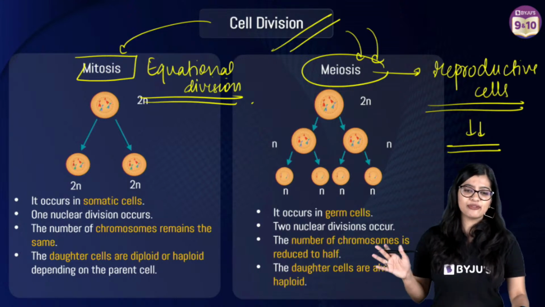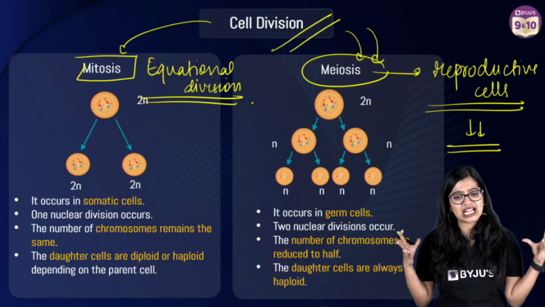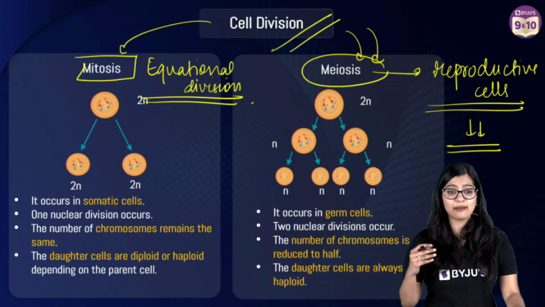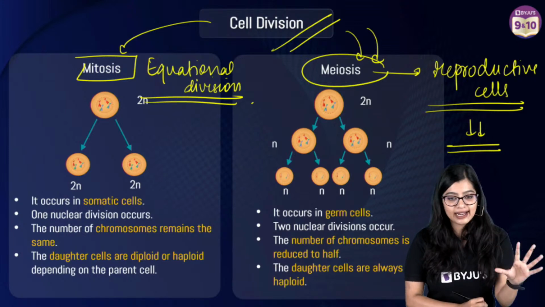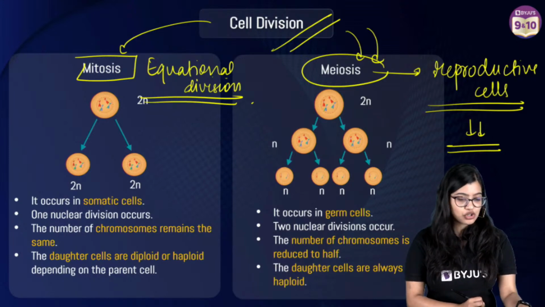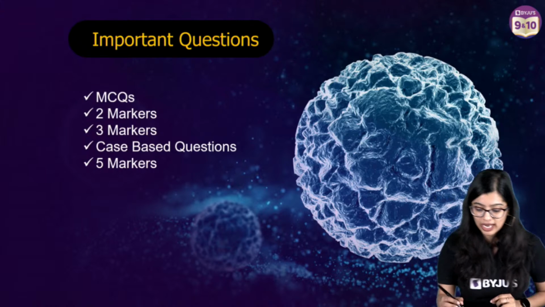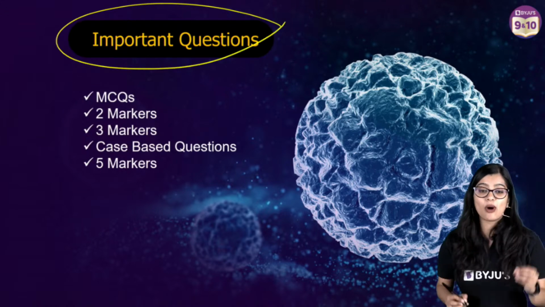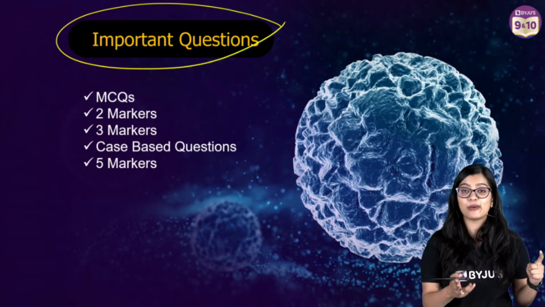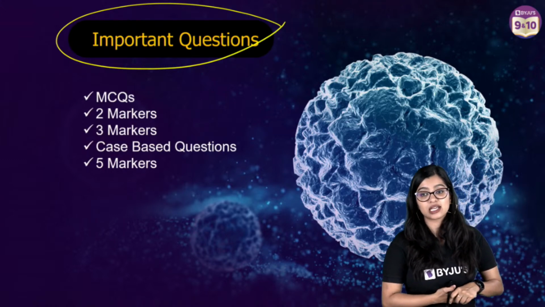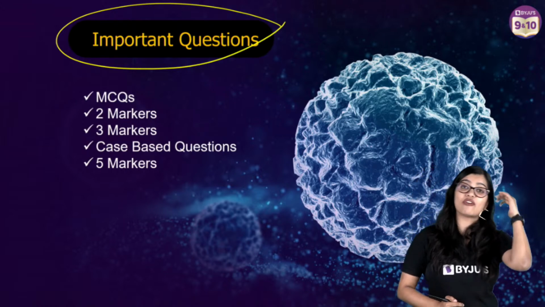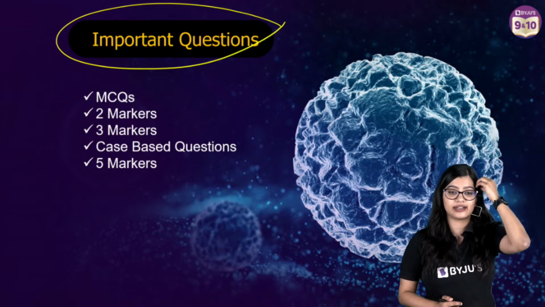With this, I have given you a concise chapter summary. And like I promised, I have wound up this part in 20 minutes. We are done with the top two things and we will move on to important questions. What are the important questions we are covering? We're doing MCQs, 2 markers, 3 markers, case-based, and 5 markers. Whatever topic we have discussed so far, we will have questions based on it.